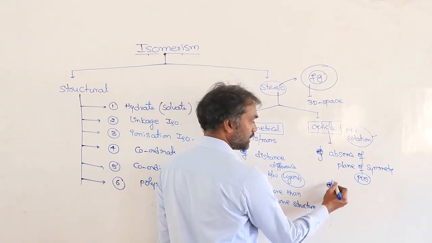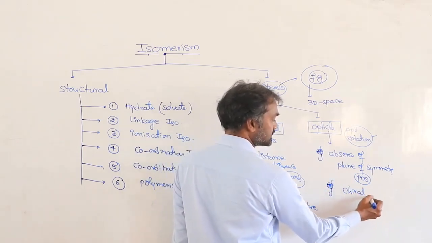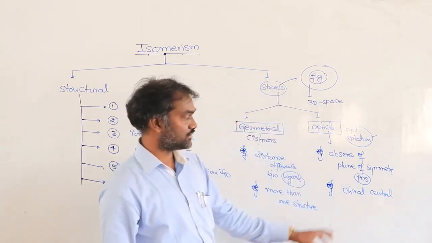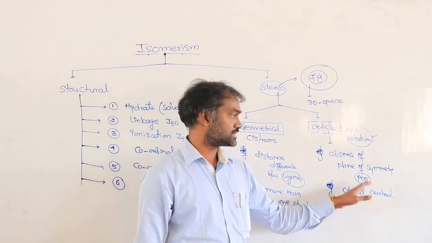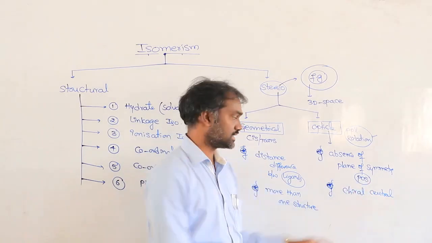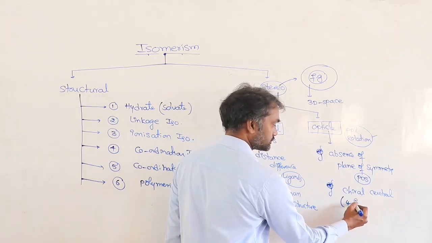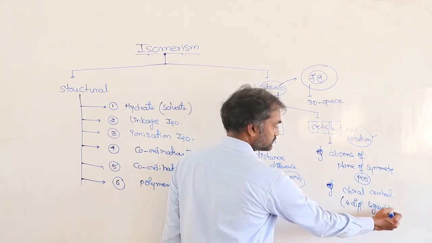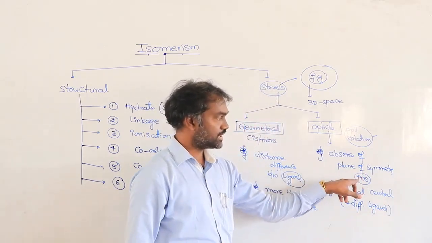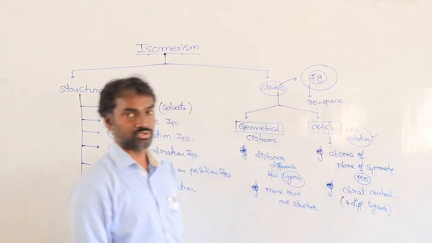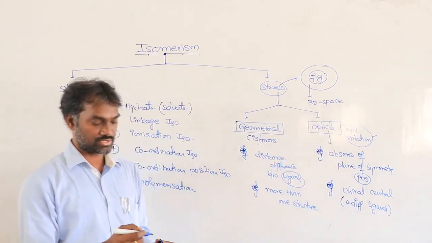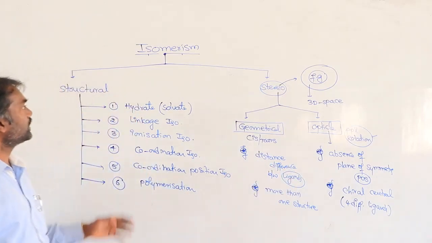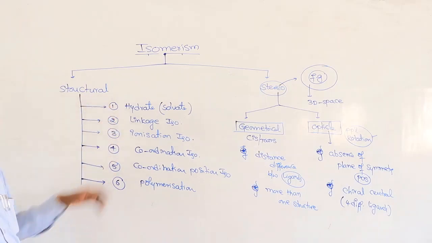Generally, for a chiral center, the central metal is surrounded by four different ligands. Then it is chiral in nature. Otherwise, simply if the plane of symmetry is absent, then also it is optical isomerism. Once again we will discuss all those things, but this is the first brief idea. Now we are going to discuss structural isomerism one by one.